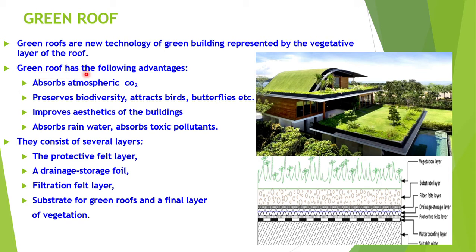Green roof advantages: it absorbs atmospheric carbon dioxide, as the plants take in carbon dioxide during photosynthesis and release oxygen, which is required for living organisms like animals and humans. It preserves biodiversity and attracts many birds and butterflies. As we can see here, some flowers attract butterflies or birds for their pollen or nectar.